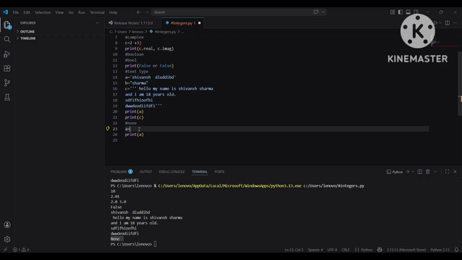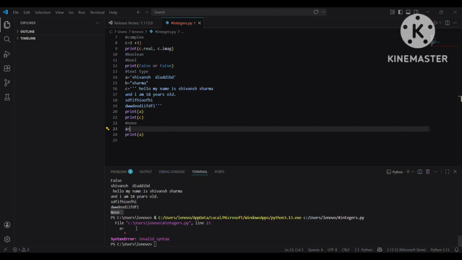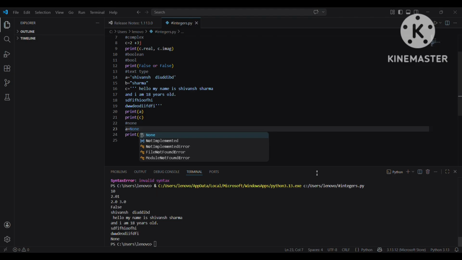So you guys might wonder, what if we do it like this? It will simply throw an error that it is an invalid syntax. We cannot assign no value to a variable like this. We have to write None if we do not want to assign a value to it. So yeah, here it printed None.